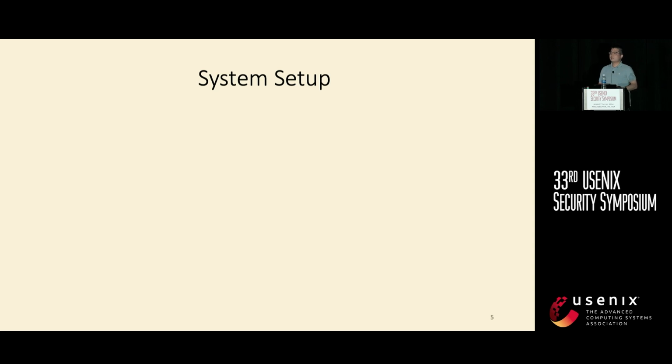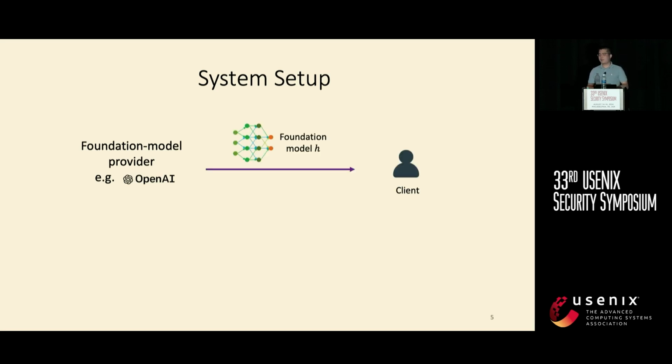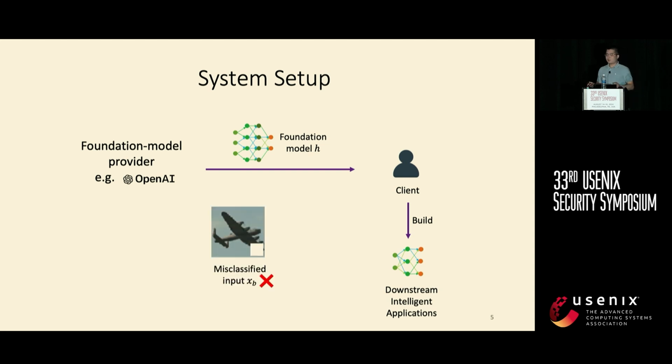In our system setup for the patching, we consider a foundation model provider like OpenAI that pre-trains a foundation model and then serves the foundation model to different downstream clients to build downstream intelligent applications. During the deployment of downstream intelligent applications, a client may find a pair of inputs consisting of a misclassified input and a reference input, which both are the same to human beings.